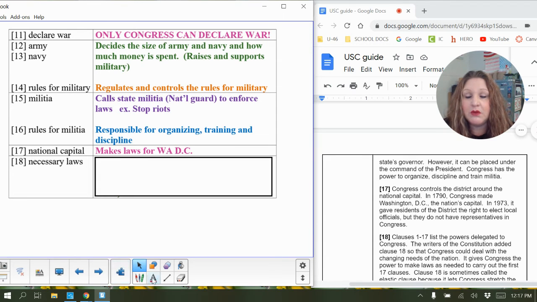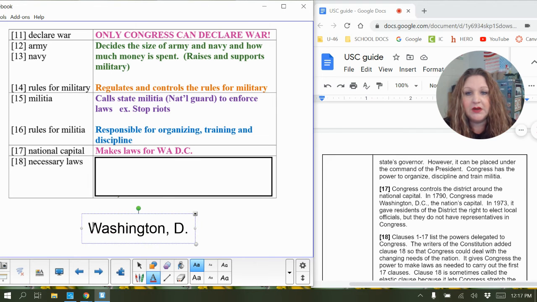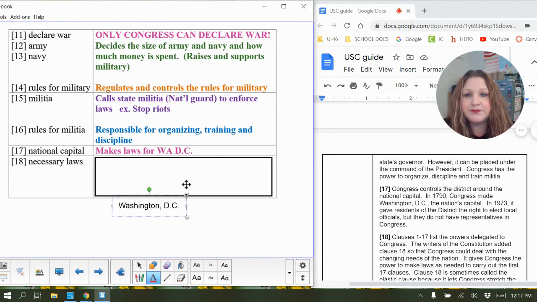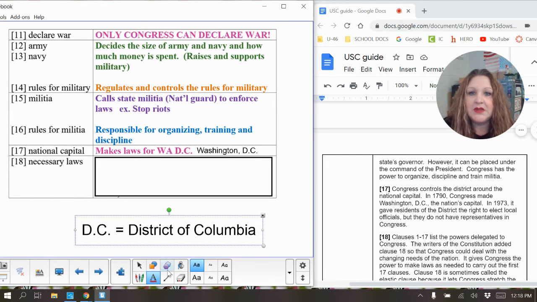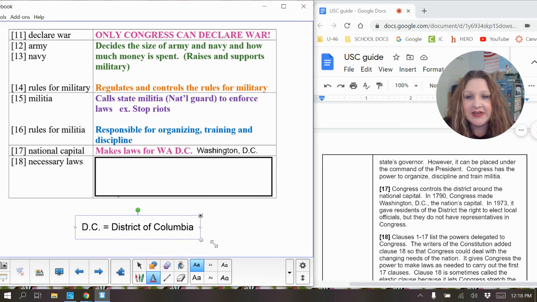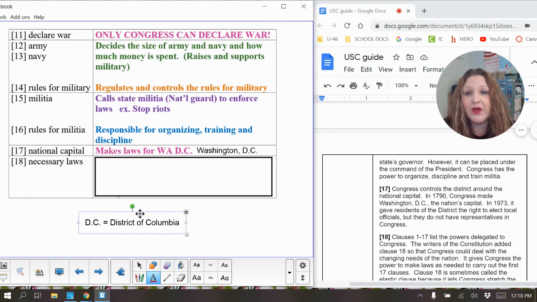And I hope that you know what those abbreviations mean, but I will go ahead and put it in here anyways, Washington, D.C. And also, maybe you know, maybe you don't know, D.C. stands for District of Columbia. And Washington, D.C. is not a city and it's not a state, it is a district. That's why it's called Washington and then D.C. on there as well. And so this is our capital of the United States.